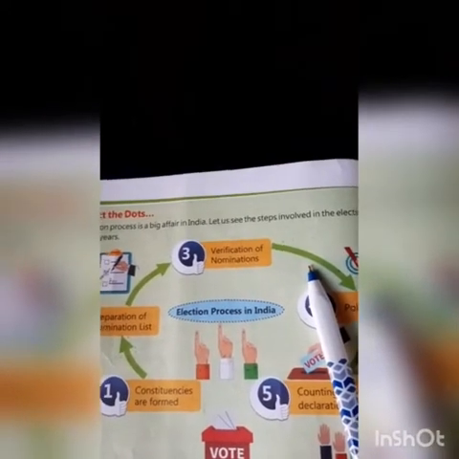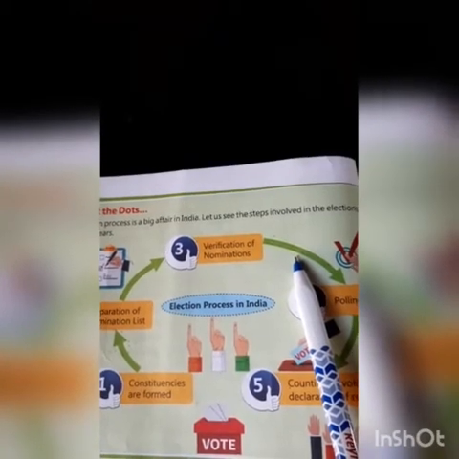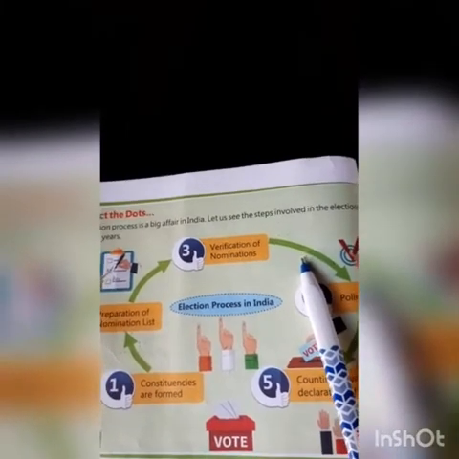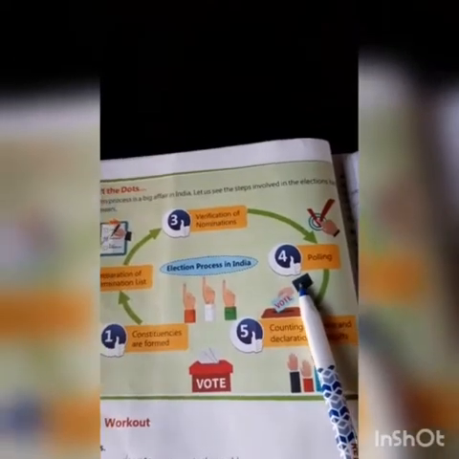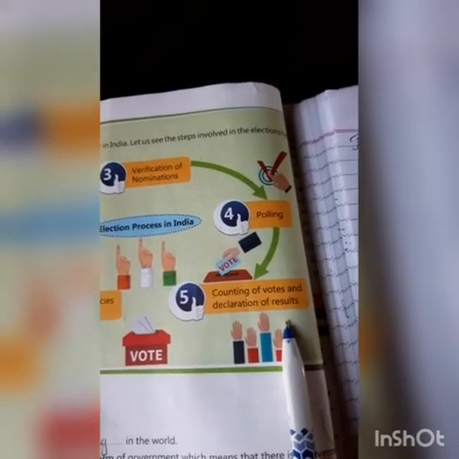Between these processes, political campaigning. Political parties hold election campaigns and rallies to attract more voters to vote for them. The fourth process is polling. On this day, voters cast their vote for their leaders using electronic voting machines. In the fifth point, the counting of votes and declaration of result. The candidates with the most number of votes win the elections.